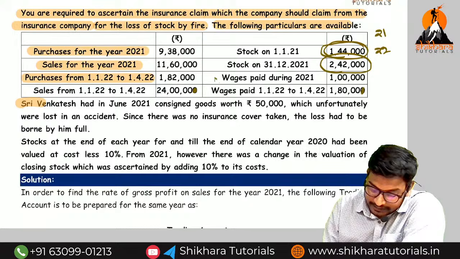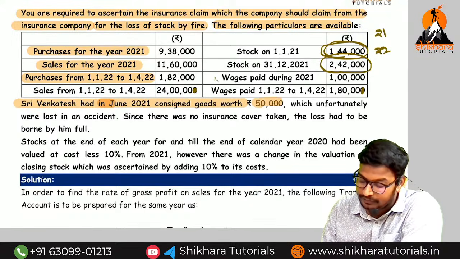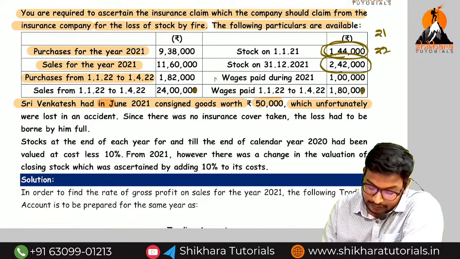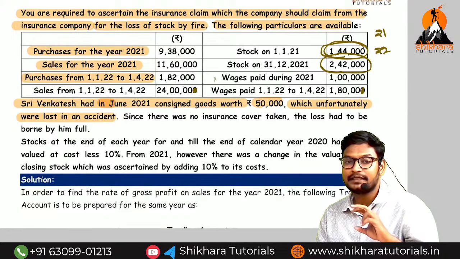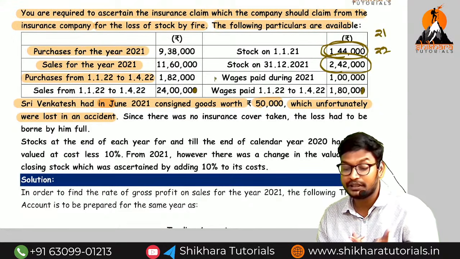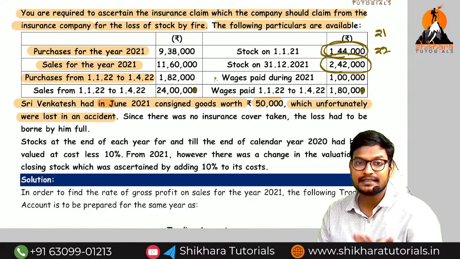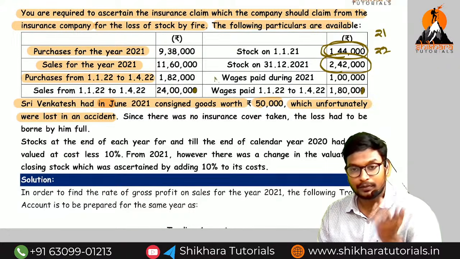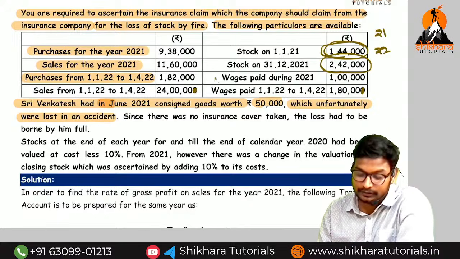Next one, Sri Venkatesh had in June 2021 consigned goods worth rupees how much? 50,000, which were unfortunately lost in an accident. In which year did they consign the goods? Previous year. 2021 means previous year, 2022 means current year. Now, in the previous year we have an abnormal loss. We need to record it on which side? Abnormal loss should be recorded on the credit side of the trading account.